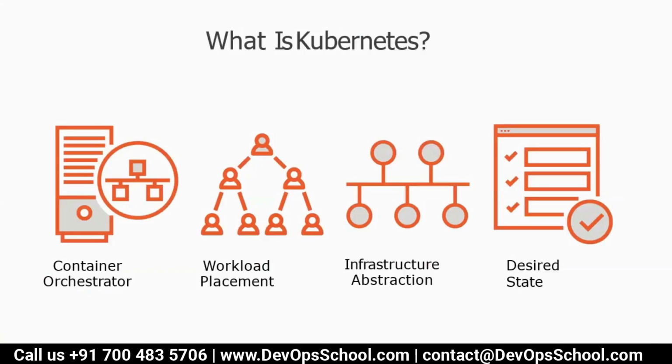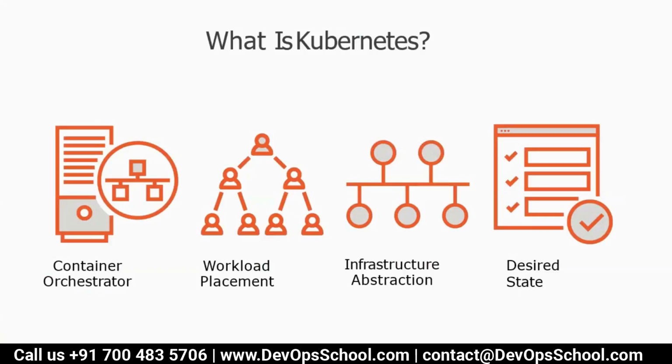Who will do that on behalf of you? Kubernetes, not you. You just need to tell it, I need 100 liters of milk every day, or you just need 100 containers running every time. If it becomes 99 or 101, Kubernetes will match this state of your desire. That's its job, not yours.